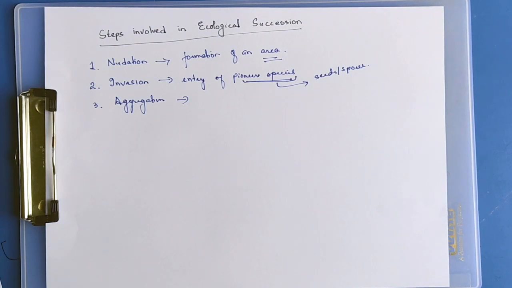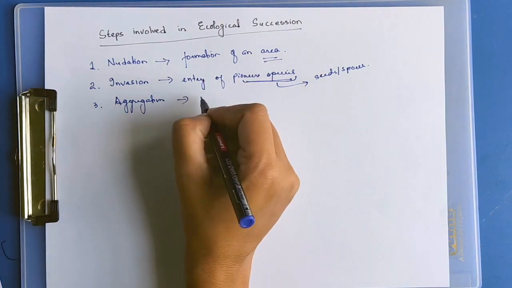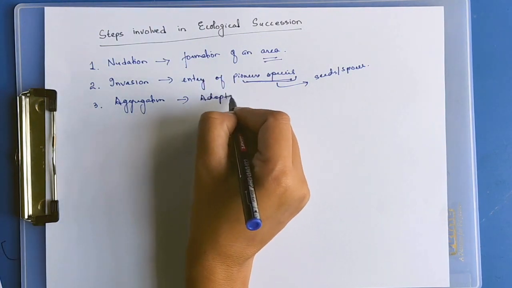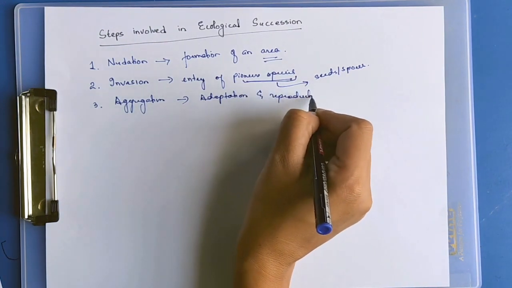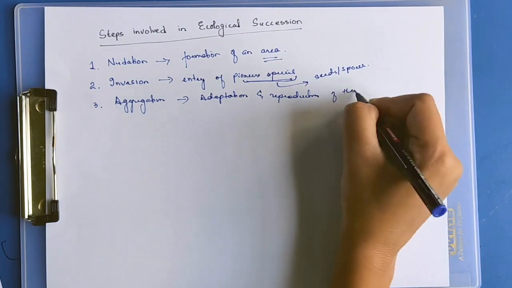They will start adapting to that area and they will start reproducing. This process is aggregation: adaptation and reproduction of the pioneer species.